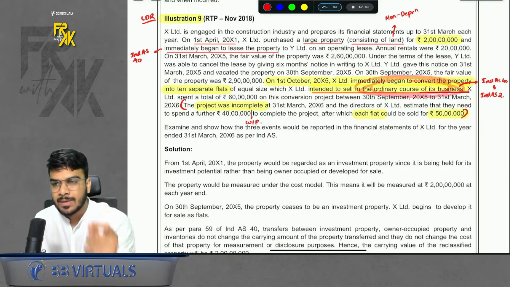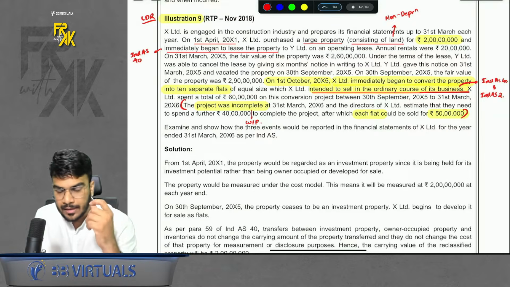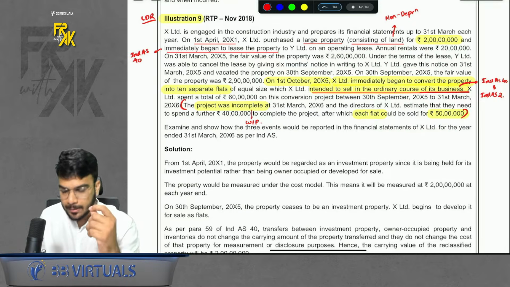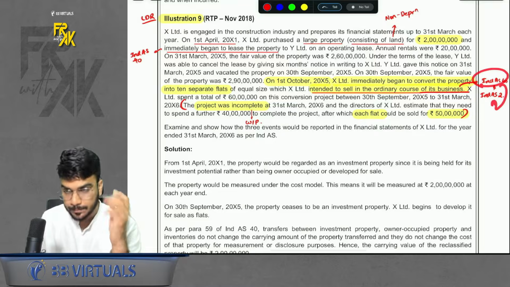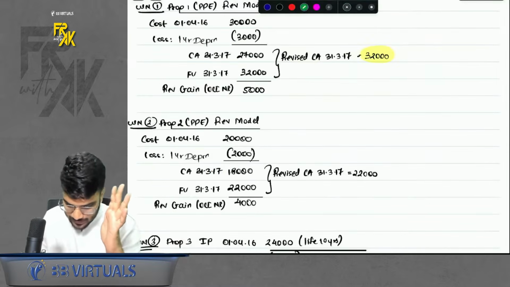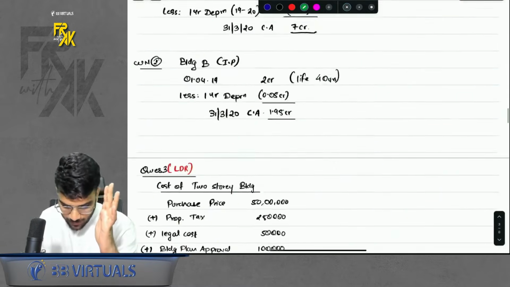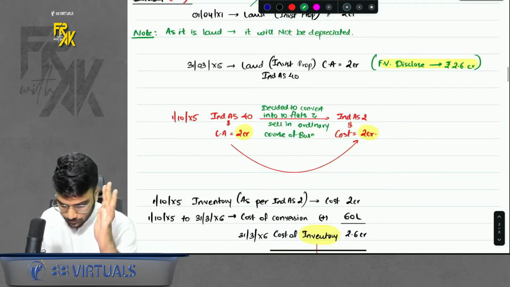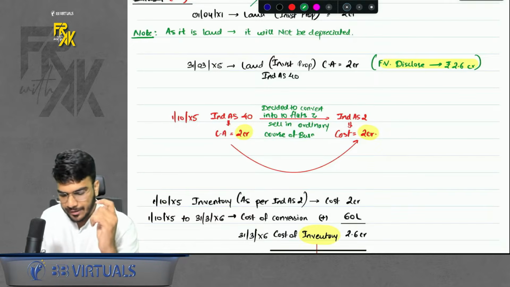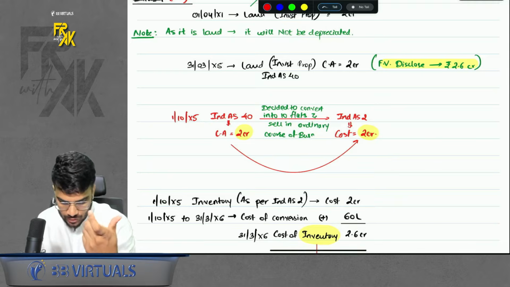Ordinary course of business means you are going to sell it and it is going to be a nature of business. That means from Ind AS 40, you will go to Ind AS 2. Now let's clarify this thing. When you are going from Ind AS 40 to another Ind AS, when do we do that? When there is evidence of change in use. There was evidence on 1st October.